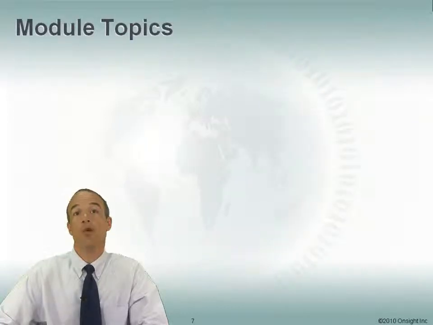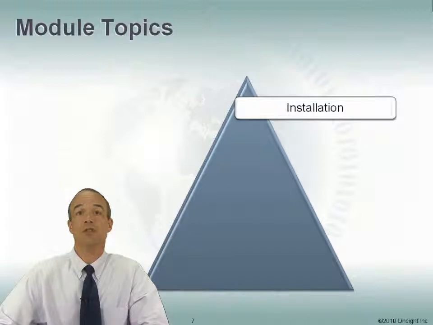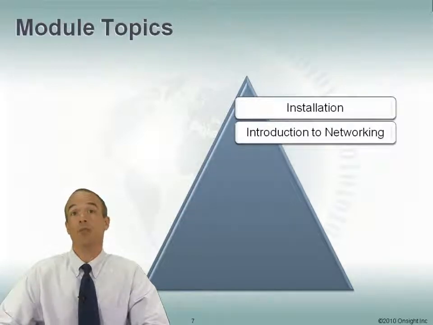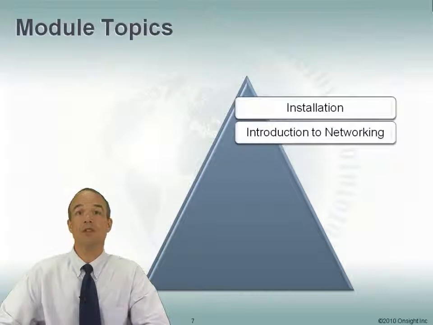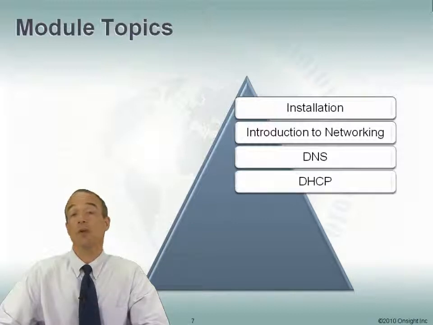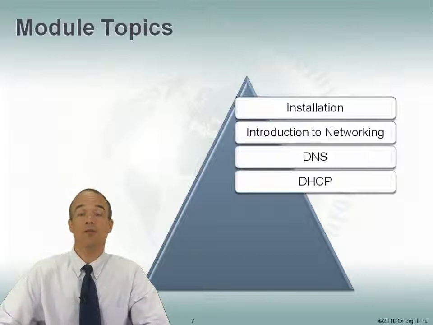So let's talk about what are the topics that we'll discuss in this class. We'll start with installation. So we'll take a machine and we will install Linux on it. Then we'll talk about an introduction to networking. How does Linux do networking? How can we stop our network, restart, and so on? We'll describe what is DNS, and then we'll have our Linux machine become a DNS server. We'll also describe DHCP and describe how we can make our Linux machine become a DHCP server.